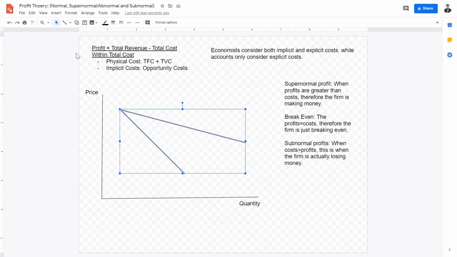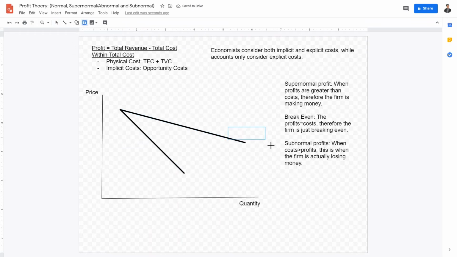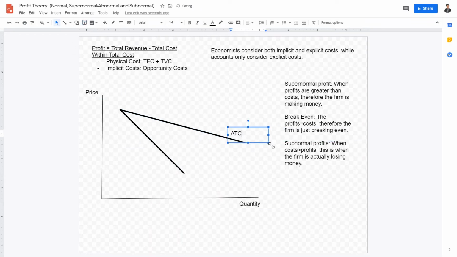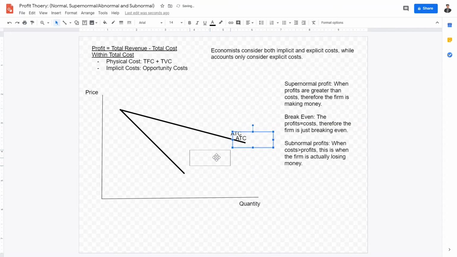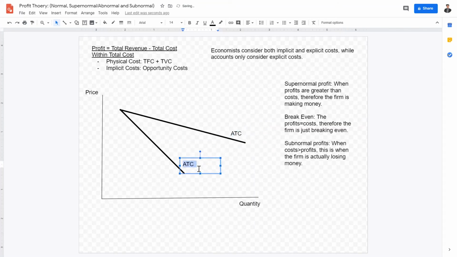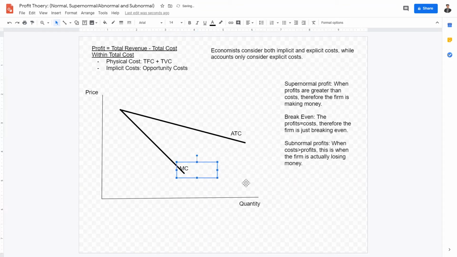Now, I'm going to label this really fast. So the average total cost and the marginal cost are right here. The average total cost goes down over time, and the marginal cost goes down over time as well. Remember that marginal cost can be negative. However, for the sake of simplicity, I will not be drawing marginal cost when it is negative.